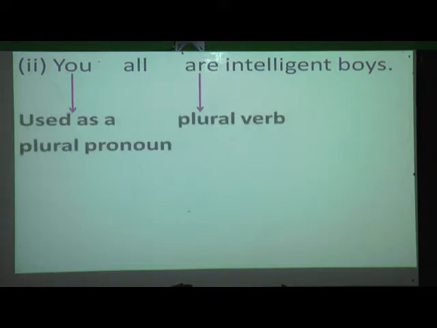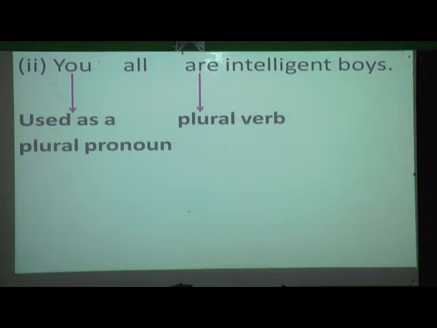And which is the verb used over here? Yes, "are". So understood, students? This last one that I have taught you is about "you". "You" stands for both singular and plural pronouns. It can be used as a singular pronoun and also as a plural pronoun. Whichever it is, you have to use "are".